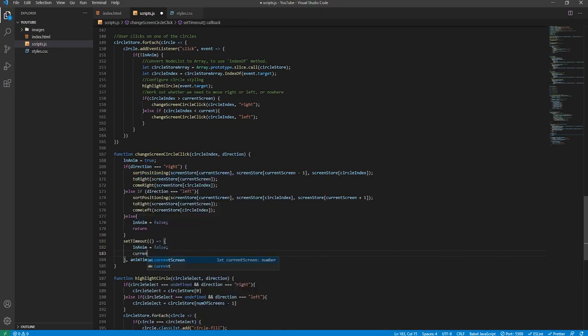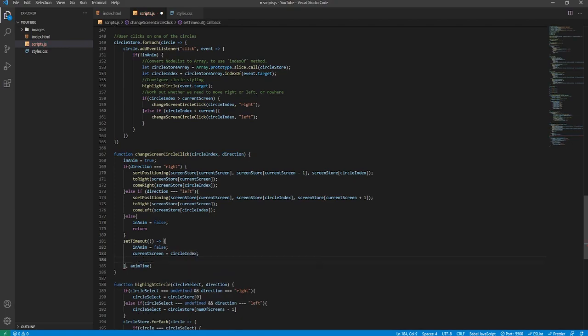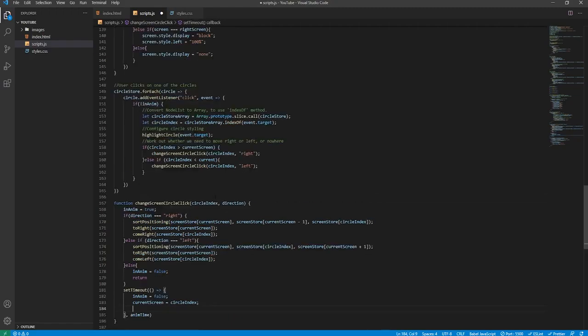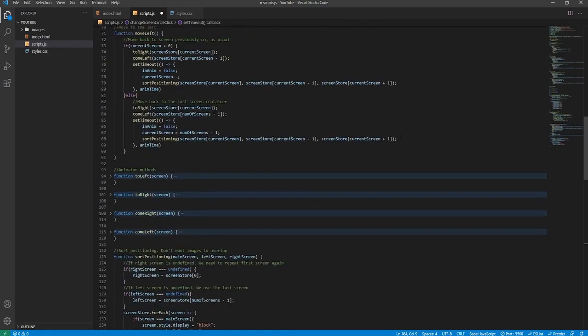And we will set the current screen, it needs to match the circle index because that's the screen that we're currently on. And then we'll need to sort out the positioning in relation to the image that we've just animated to. So we'll call this method again, like so. And actually we'll just copy it, it's the same one as these.